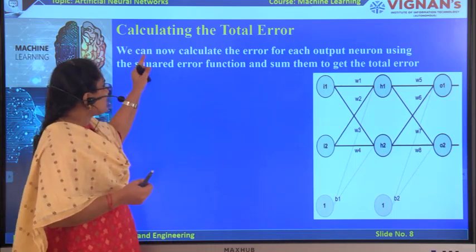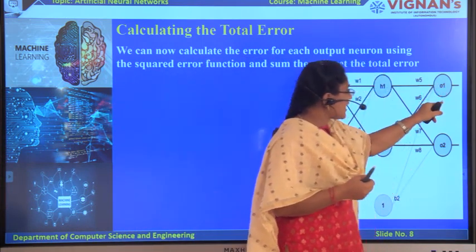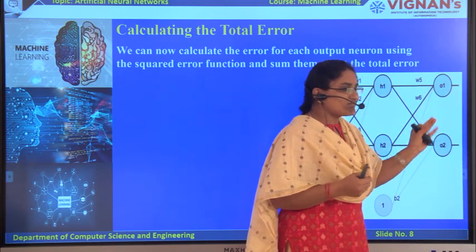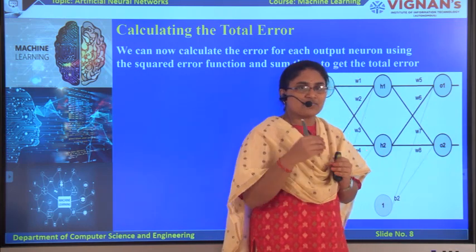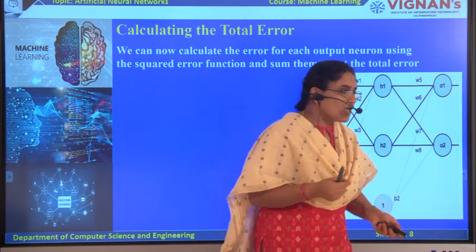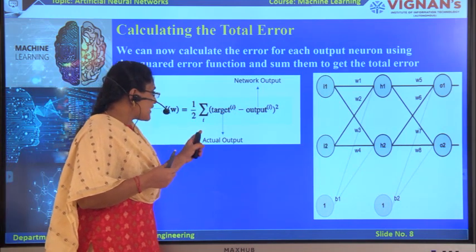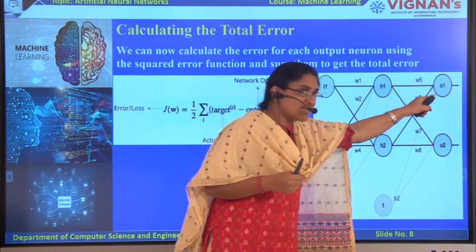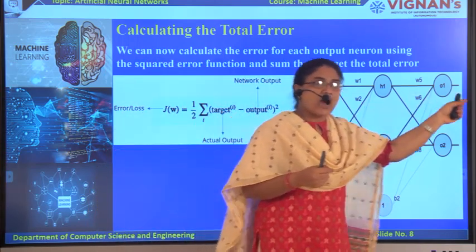For this we have to calculate the errors. First of all we have to calculate the individual error for each output unit. After that, as we have two outputs, we have to combine both the error values. That will become the total error for this network. For that we have to use the formula: the total error is equal to 1/2 sum of the target value of each output node minus the network produced output value.